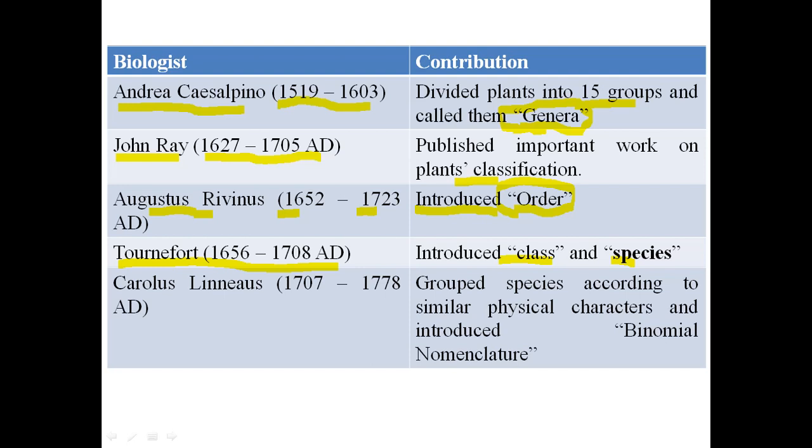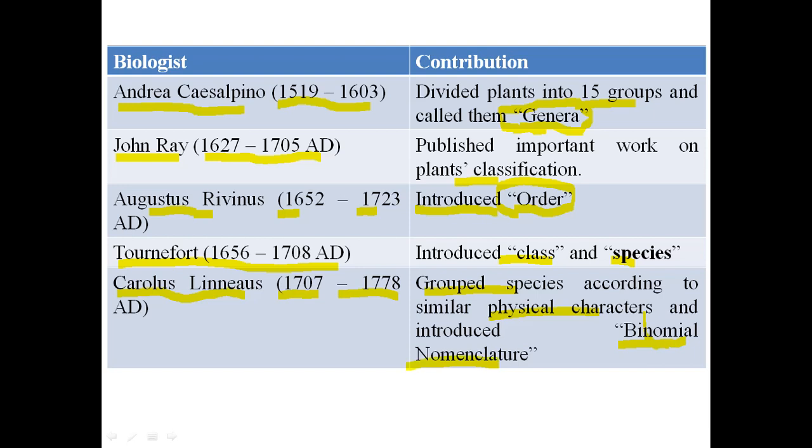Then the modern classification system was established by Carolus Linnaeus, who is considered the father of taxonomy. He was born in 1703 and passed away in 1778. He grouped species in 1753 according to similar physical characters, and he introduced the binomial nomenclature system. Now what is binomial nomenclature? Bi means two, nomial means name, and nomenclature means to assign the name.